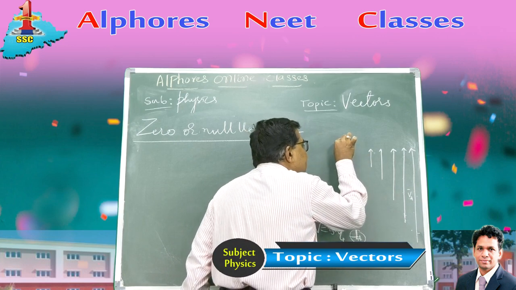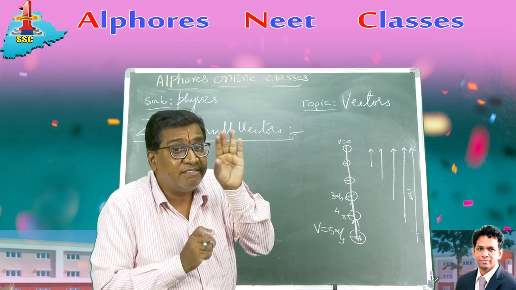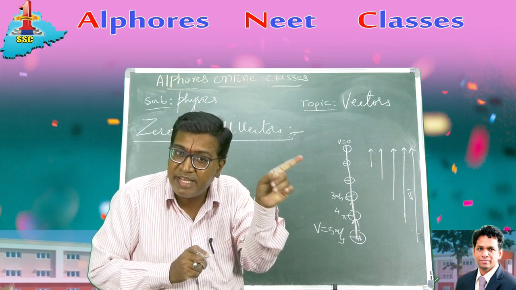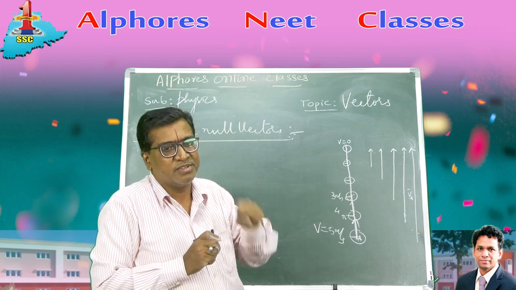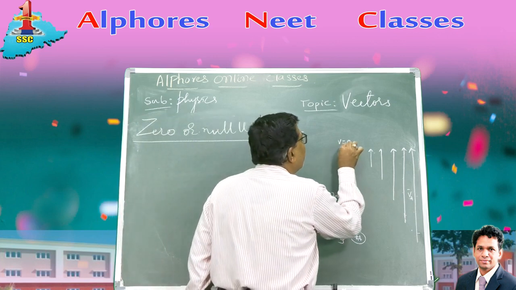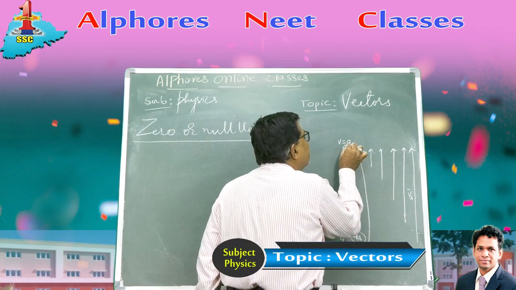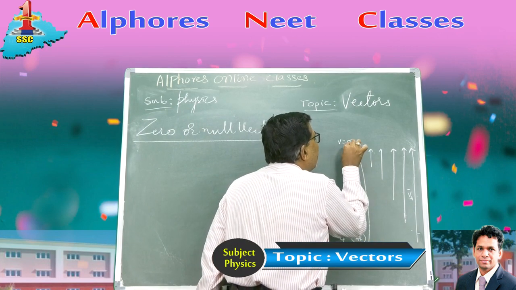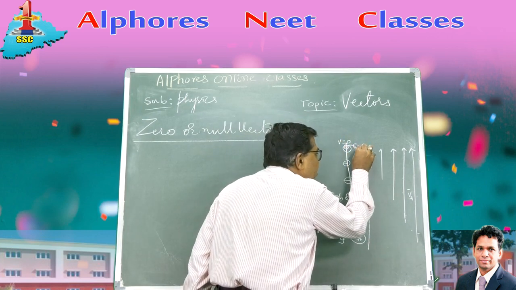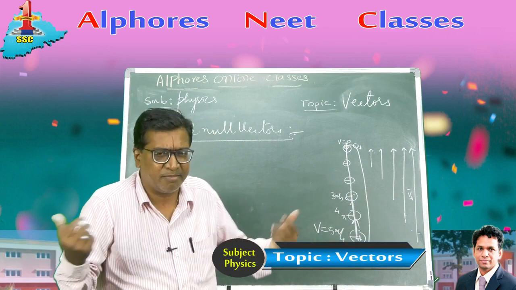When it approaches 0, that doesn't become a scalar. It still remains a vector. So that vector, which I have to define when the value becomes 0, direction being existing, is called a 0 vector. Of course, after getting 0 here, the same body now starts falling down. While going up, it is 0 in the upward direction. Then while coming down, at that instant, at that point only, it is 0 in the downward direction. So that is the reason why a 0 vector can have any arbitrary direction, indeterminate.